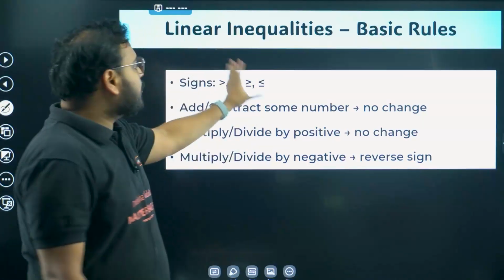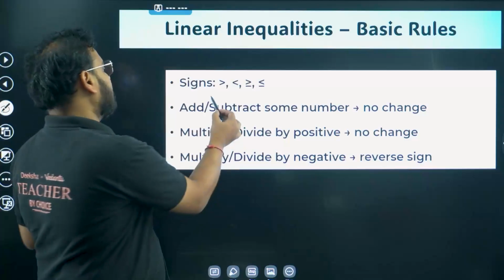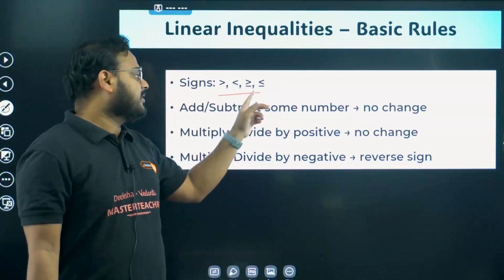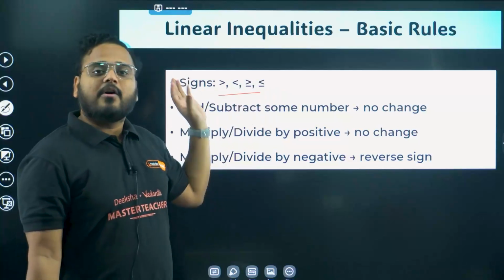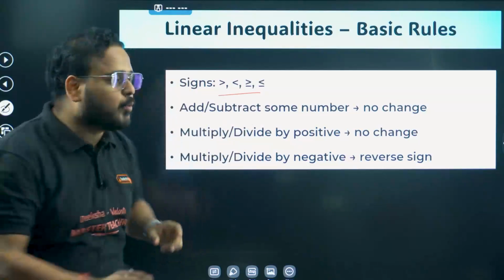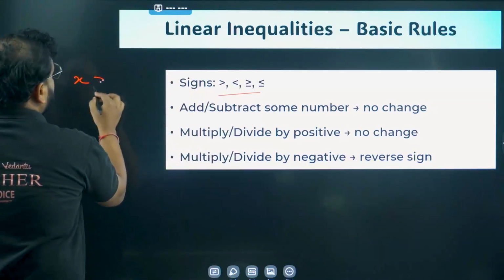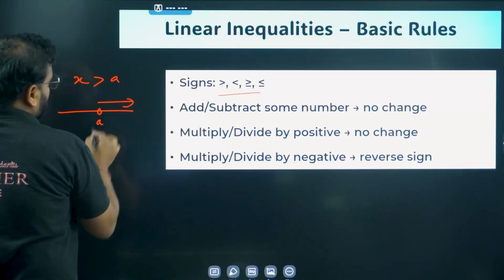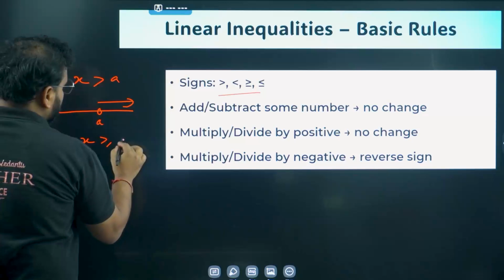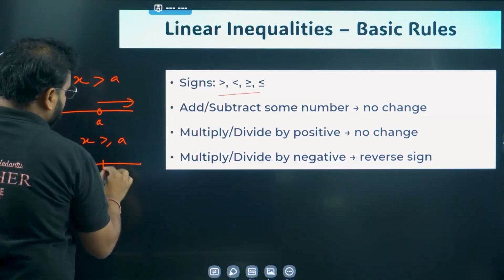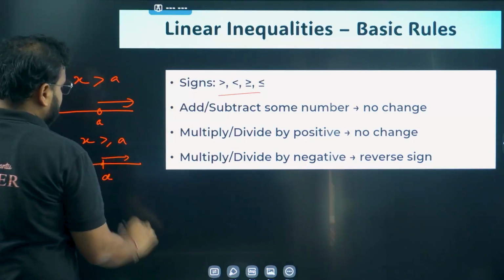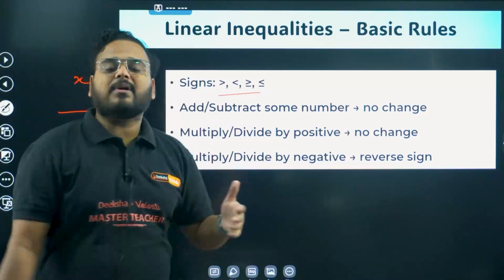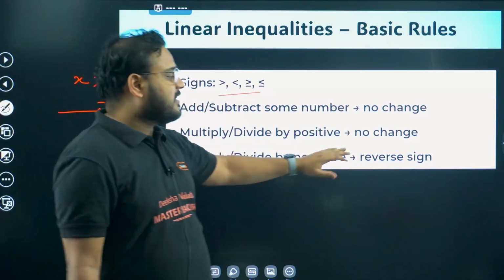Okay, inequalities, here it comes, signs. There are 4 types of combination possible: just greater than, greater than or equal to, less than, or less than or equal to. So different types of inequalities are here. When the given value is not included, basically if I write x greater than a, it means open A and it goes like this, open A. But if I write x greater than or equal to a, it means closed A and we go to the right side. Okay, so this is how it works. Alright, when you are dividing or multiplying by a positive number, there is no change in the inequality.